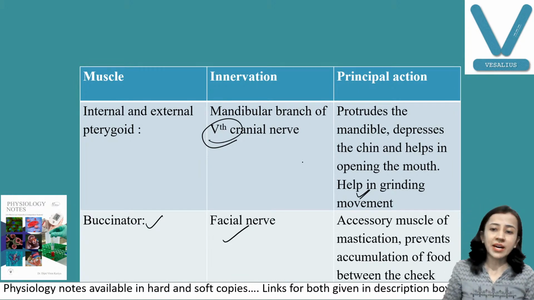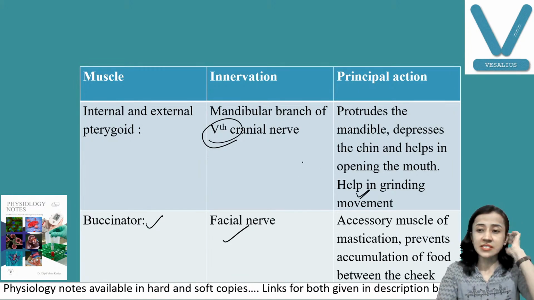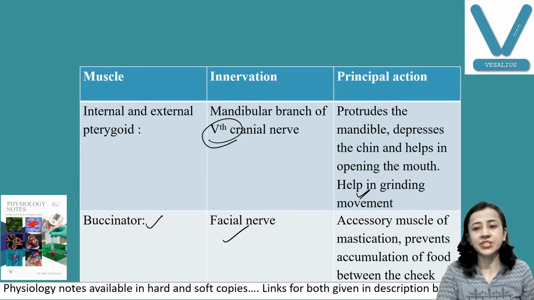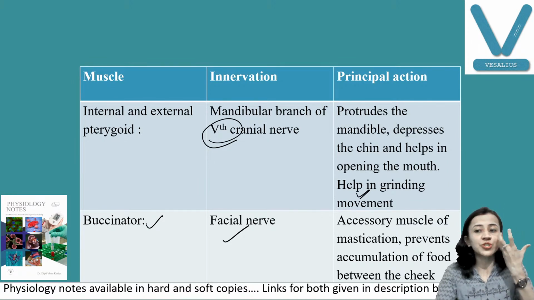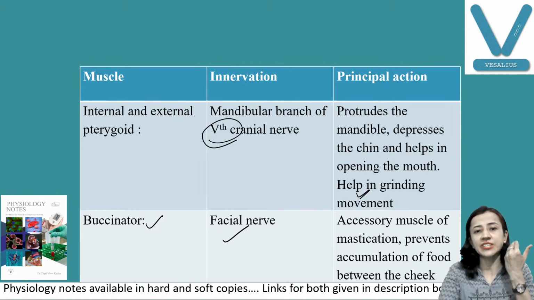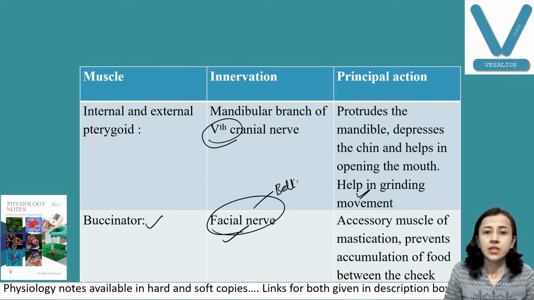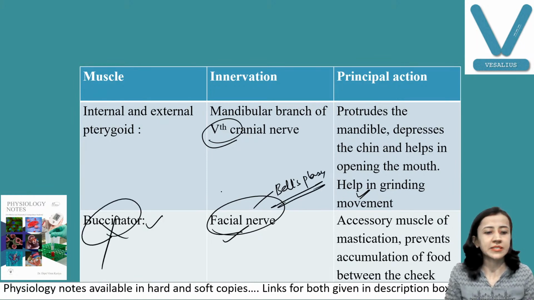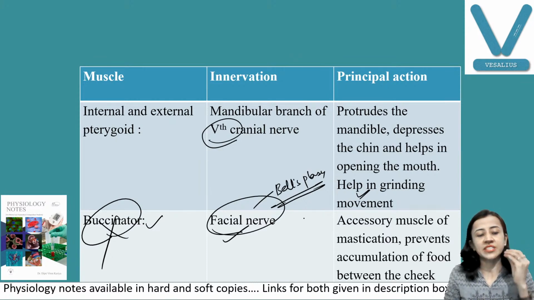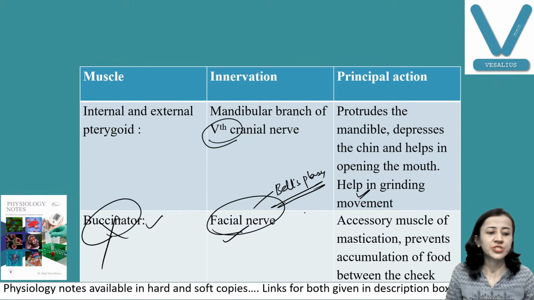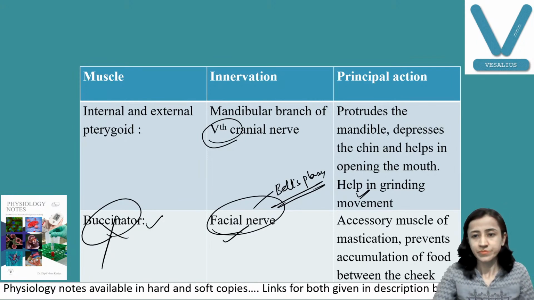Okay. Then buccinator, this is not the basic muscle, this is an accessory muscle for mastication. But buccinator is important because this is the buccal cavity. It prevents the accumulation of food in the buccal cavity, meaning between teeth and cheek. And when there is palsy of the facial nerve, that is known as Bell's palsy. You will learn later on in Bell's palsy that buccinator gets paralyzed. So food gets accumulated when the person tries to swallow. He or she cannot swallow food. Fine.